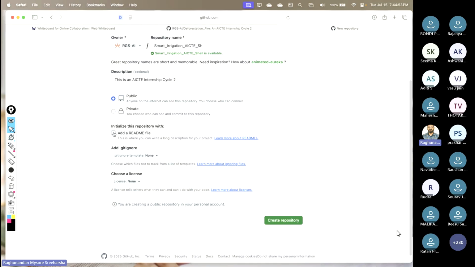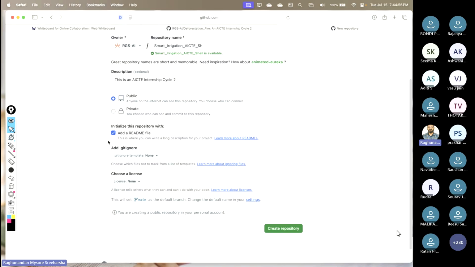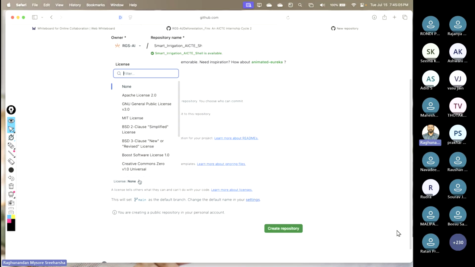And it's a good practice to add the readme file. Click on the readme file, and don't worry about gitignore or the license since we are just starting. If you are comfortable and have done your own projects using certain things, you can go with the Massachusetts Institute of Technology license or Apache.